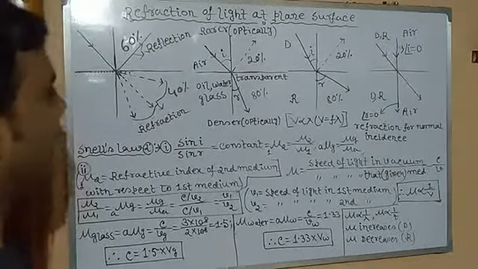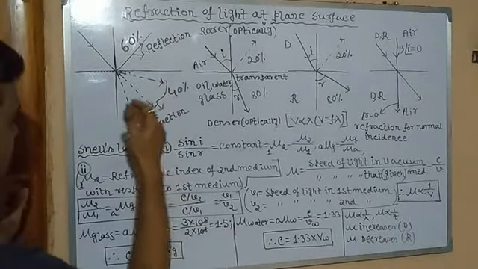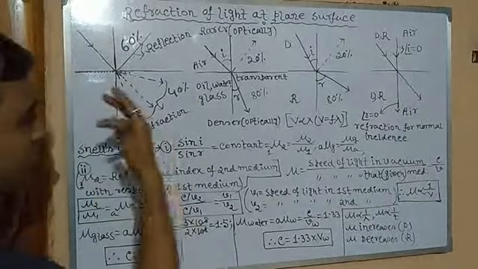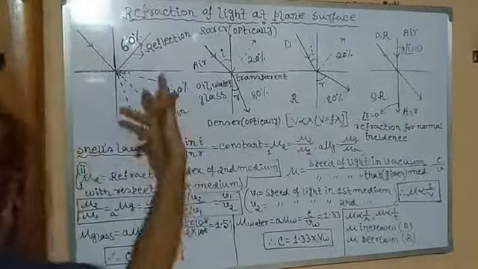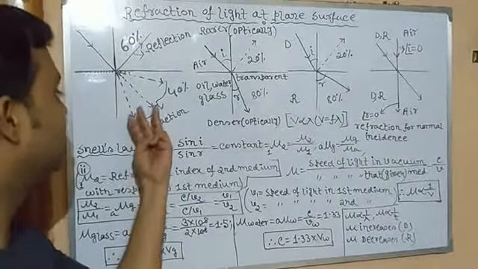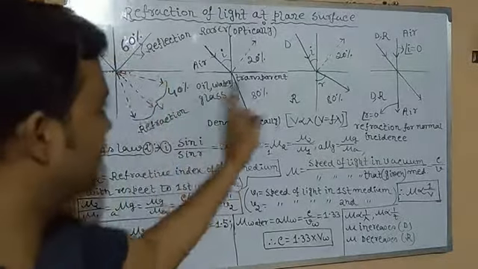So now we have considered three cases. You can see there are three directions of light: moving away from the normal, moving towards the normal, or undeviated. That's why there are three diagrams, based on the direction of the light while entering the second medium. In which direction may light go? Towards, away, or undeviated.